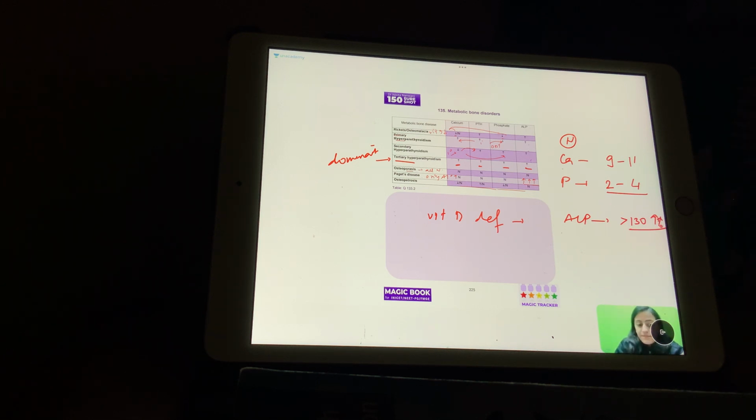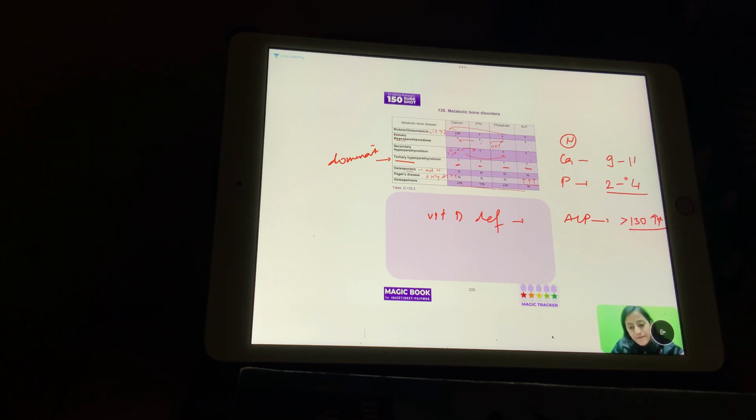ठीक है? Osteopetrosis में also it can be all normal. Like osteoporosis, it's a marble bone disease. Multiple myeloma gives a cold spot. So in bone scan, it's a new bone formation which gives a hot spot. So fracture, where there is callus formation, osteomyelitis, where there is periosteal reaction, osteoblastic metastasis, all these give the hot spot. In multiple myeloma, there is no new bone formation, and that is why it gives a cold spot. क्योंकि वहाँ पे new bone formation नहीं हो रहा है.